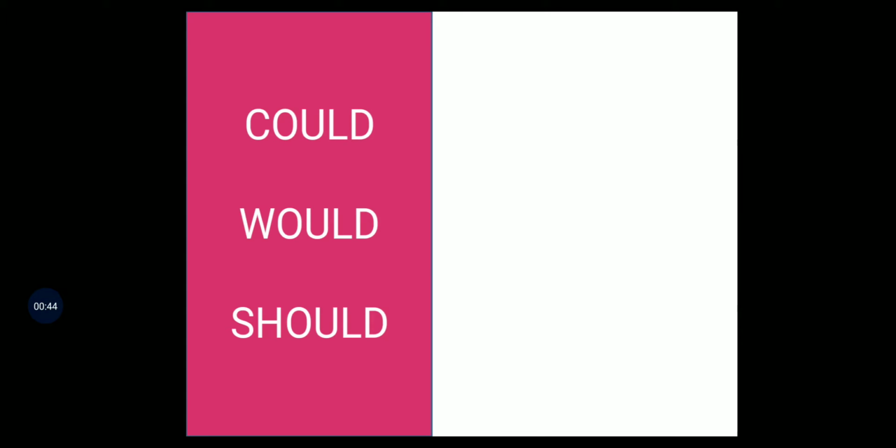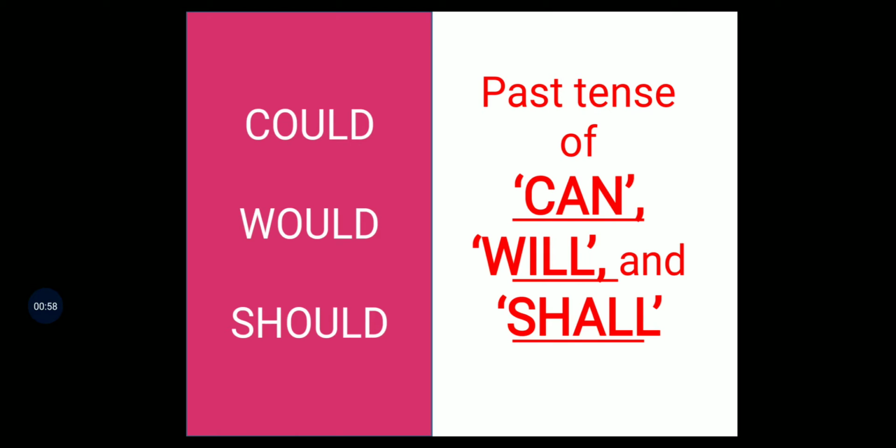Next, moving on with the video, we shall discuss could, would and should, which are nothing but auxiliary verbs which are used to form tenses, moods or to voice other verbs. So in general, could, would and should are looked at as the past tense of can, will and shall, but the usage is not limited to just this. There can be usage in other scenarios as well.